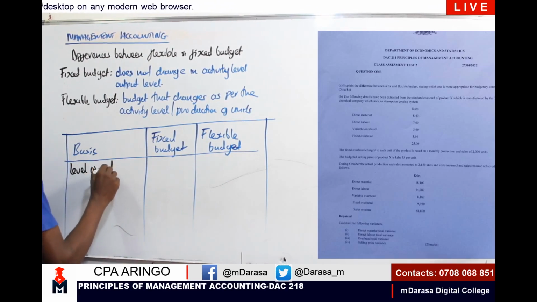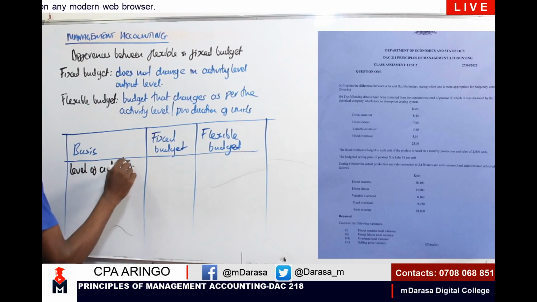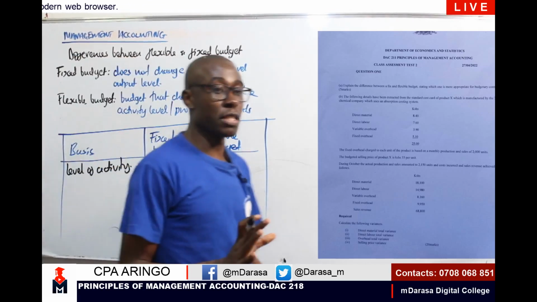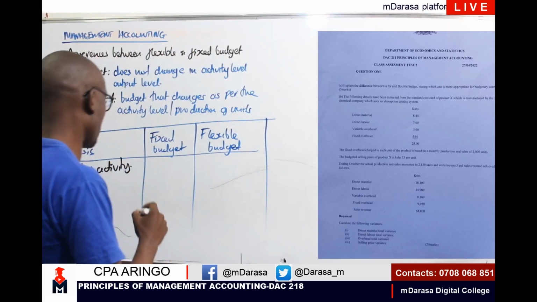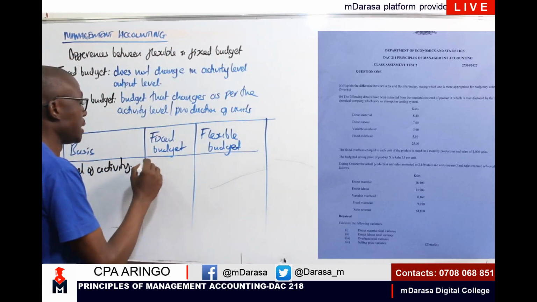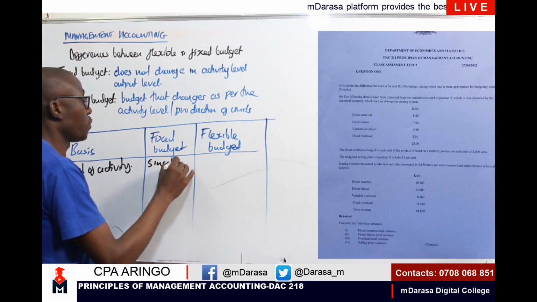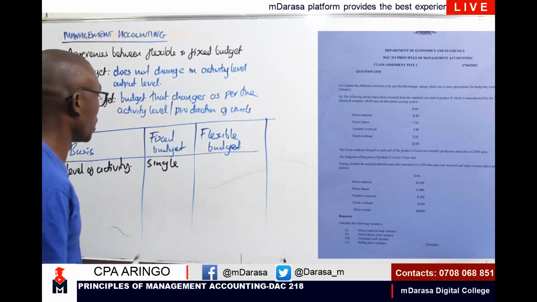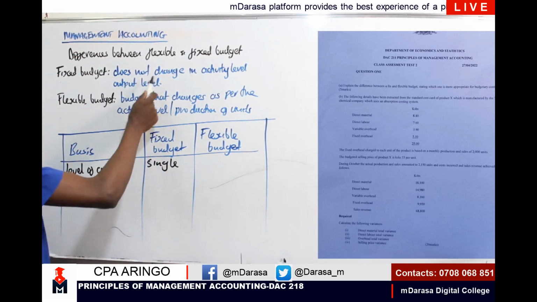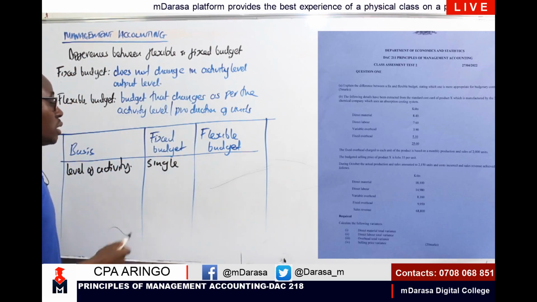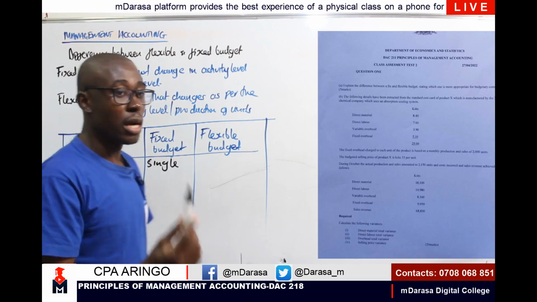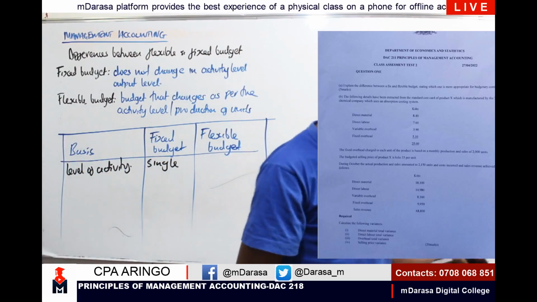A fixed budget, you can put it down, is prepared for only a single level of activity, because it does not change in the activity level or output level.